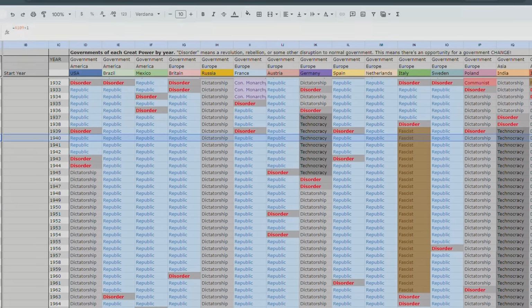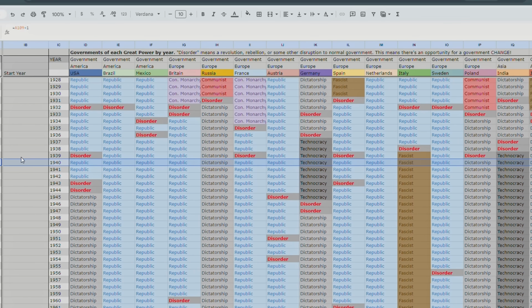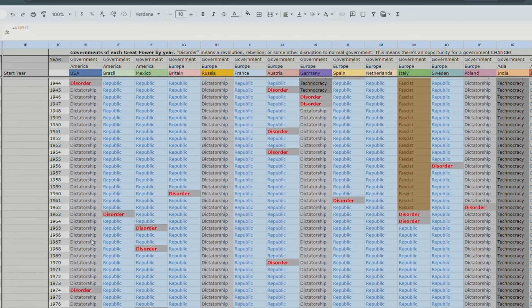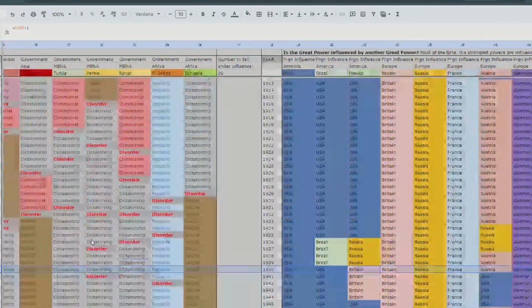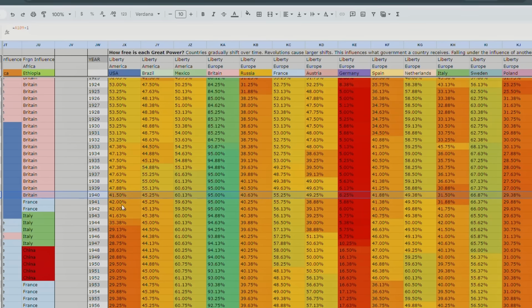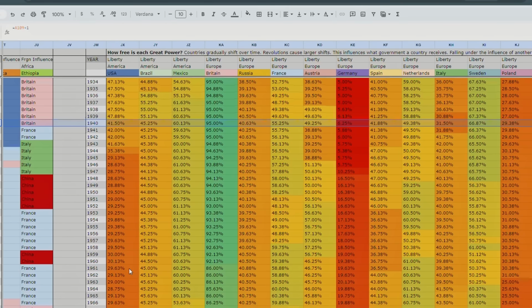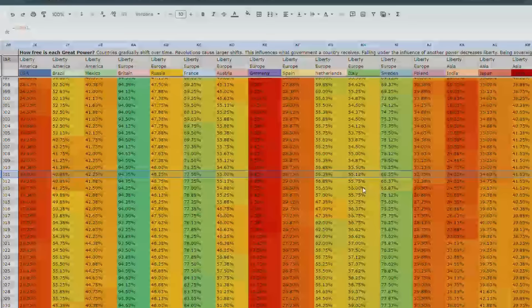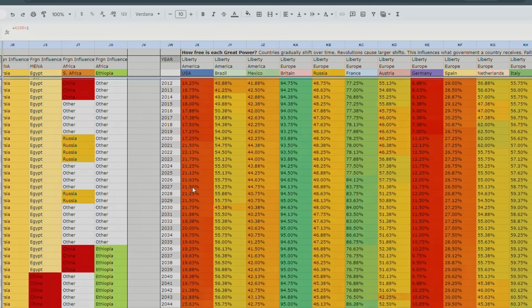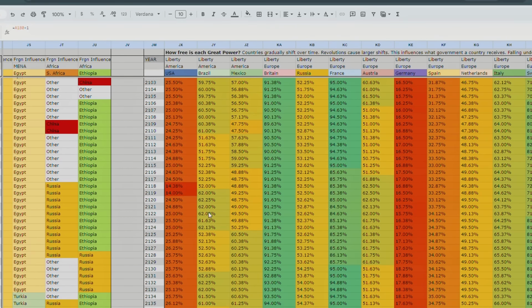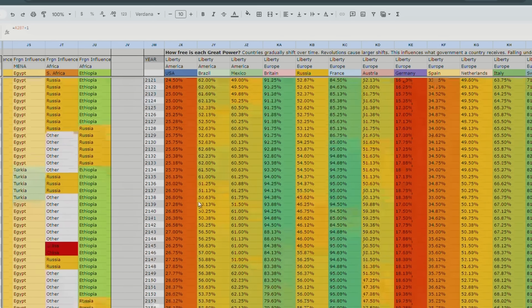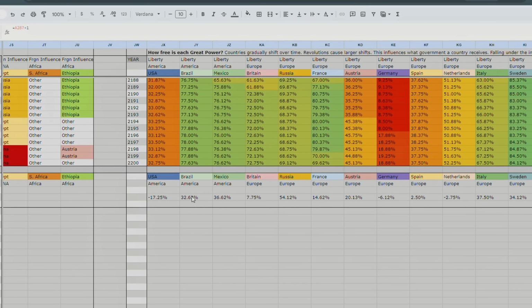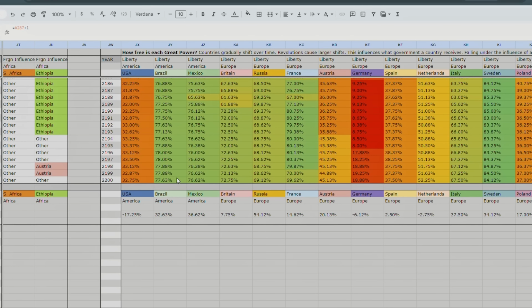1940, scroll over here. Yeah, so America just suffered a bunch of instability in 1939, and that caused it to shift towards a dictatorship. And once a country is a dictatorship, if they just keep becoming more and more illiberal, then they're just going to stay a dictatorship. Oh, look at that, that's pretty low, 19.50. That is less liberal than China. In 2011, we go down. America gets shifted up a little bit, but then it gets boosted down. So maybe it's falling under the influence of a foreign power or something like that. So by 2200, America is not looking to be a very free country.